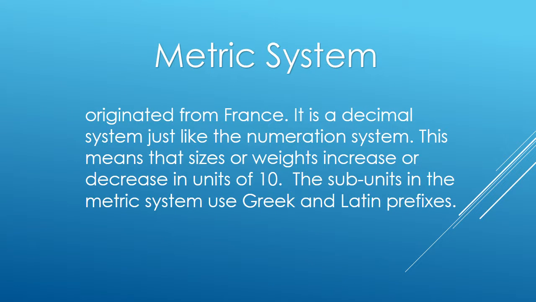The second standardized system is the metric system. It originated from France. It is a decimal system just like the numeration system. This means that sizes or weights increase or decrease in units of 10. The subunits in the metric system use Greek and Latin prefixes.